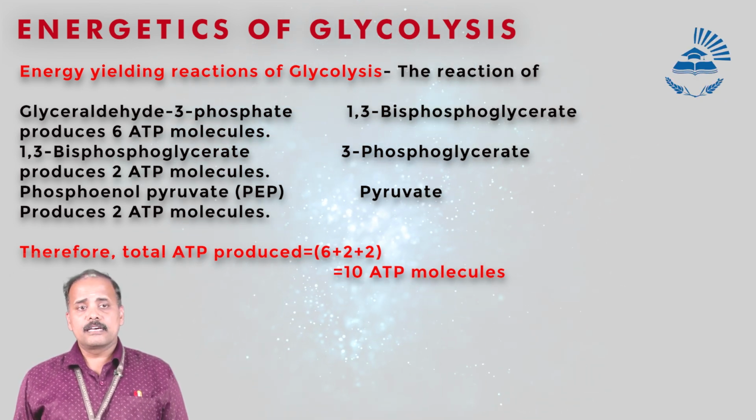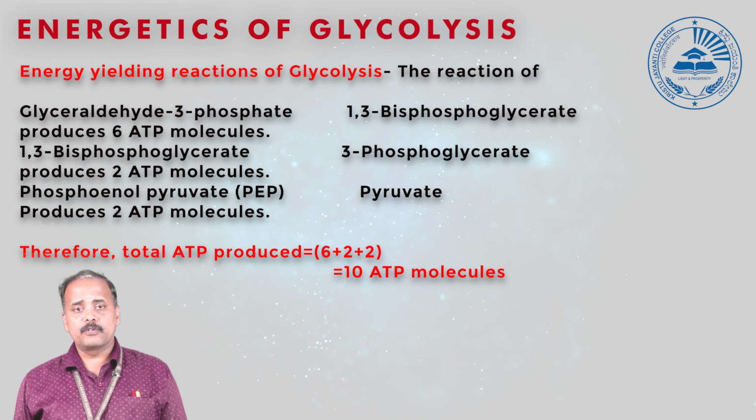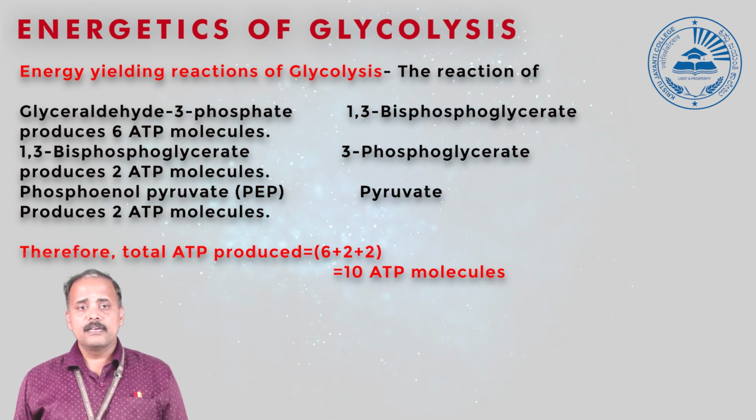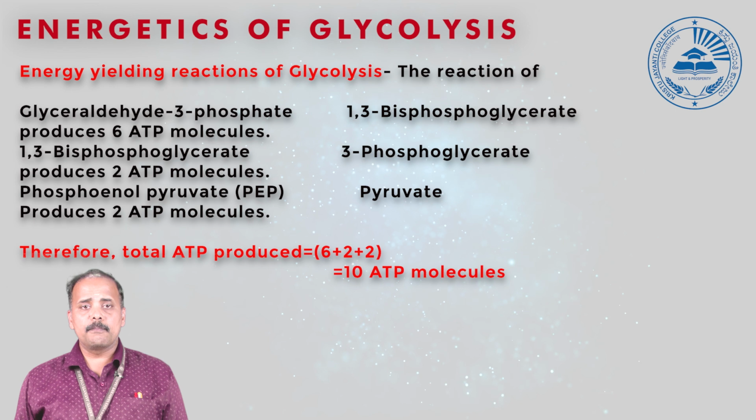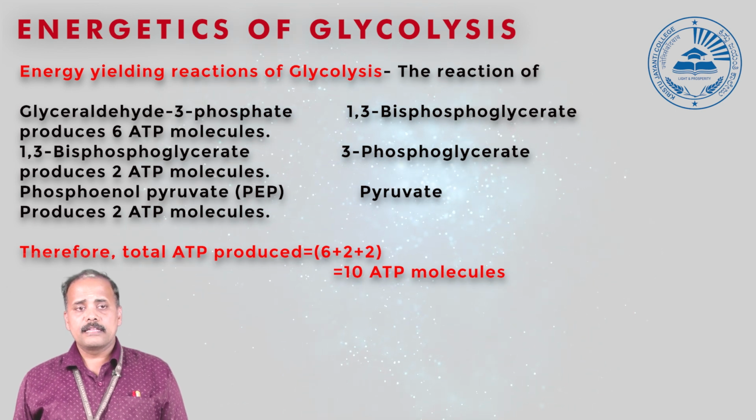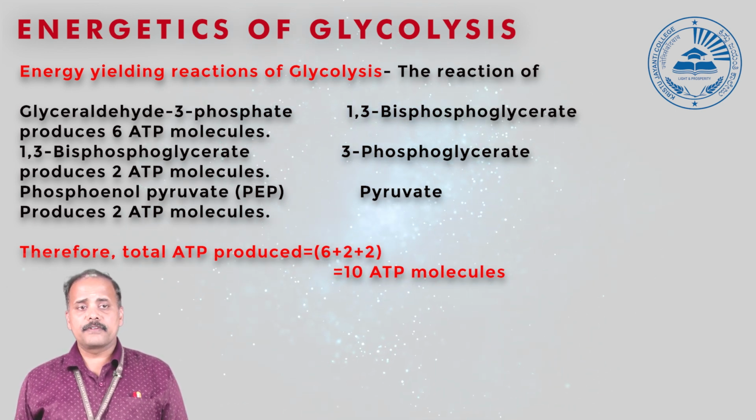One is the conversion of glyceraldehyde 3-phosphate to 1,3-bisphosphoglycerate, where it yields 6 molecules of ATP. The second energy yielding reaction of glycolysis is the conversion of phosphoenol pyruvate to pyruvate. And the third energy yielding reaction we can consider is the conversion of 1,3-bisphosphoglycerate to 3-phosphoglycerate.